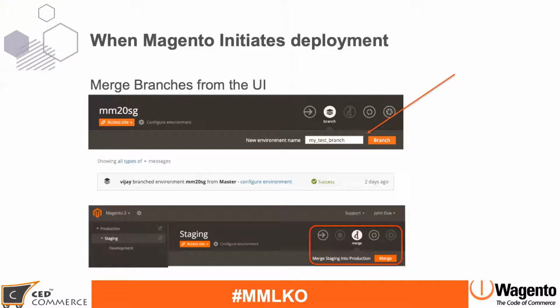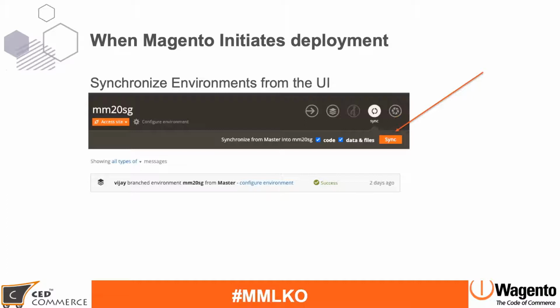First is when Magento initiates the deployment. There are multiple actions you can take that make Magento initiate the deployment. The first one is when you merge the branches from the cloud UI. For every Commerce Cloud version you have the cloud UI, and when you go to the merge tab and merge, it starts the deployment process and you will see the in progress icon. At that time in the background, the Magento Cloud team runs the deployment.